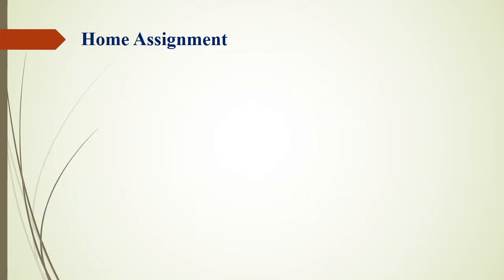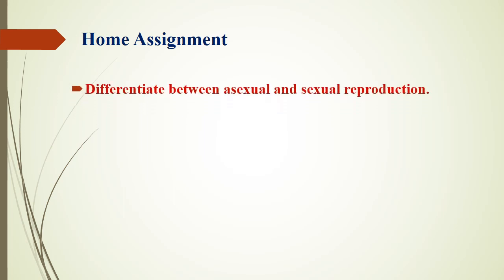So this is the end of our lecture. Now it is time for the home assignment. Dear students, in this assignment you have to differentiate between asexual and sexual reproduction, and you have to explain fertilization in plants with the help of a diagram.